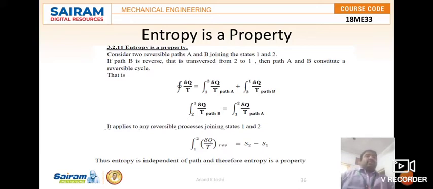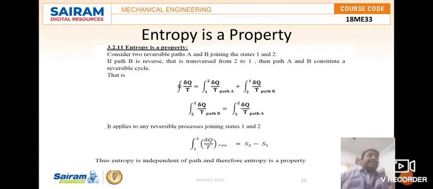Once you form a cycle from the two processes, then we can write the cyclic integral of delta q by T as the integration from 1 to 2 of delta q by T for the path A, plus the integration from 2 to 1 of delta q by T for the path B. So we can write it as the integration from 2 to 1 of del q by T along path B is equal to the integration from 1 to 2 of del q by T along path A.